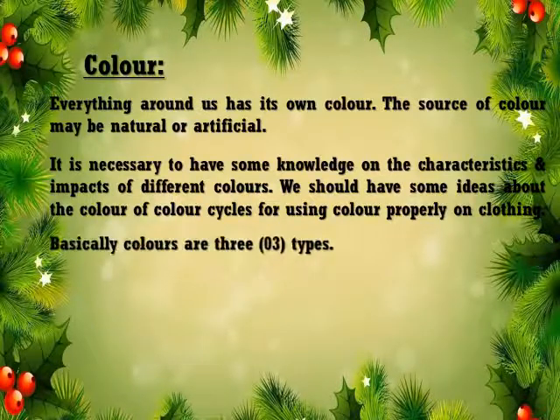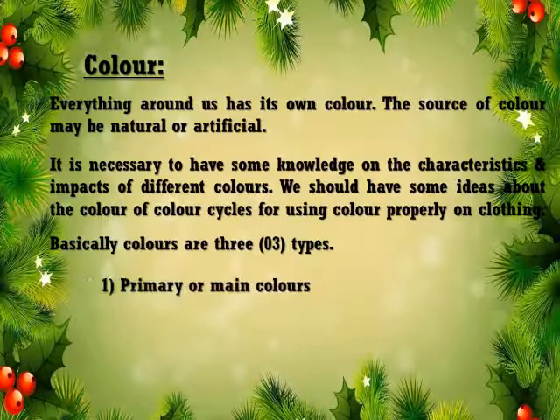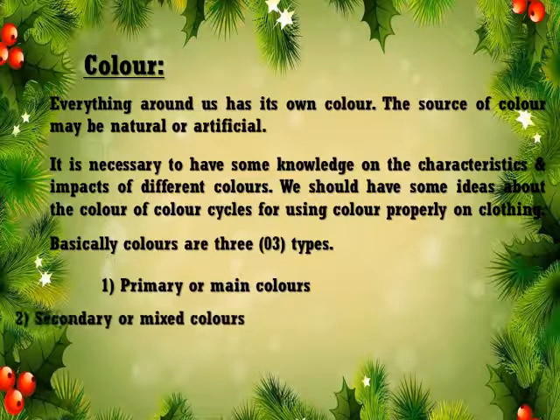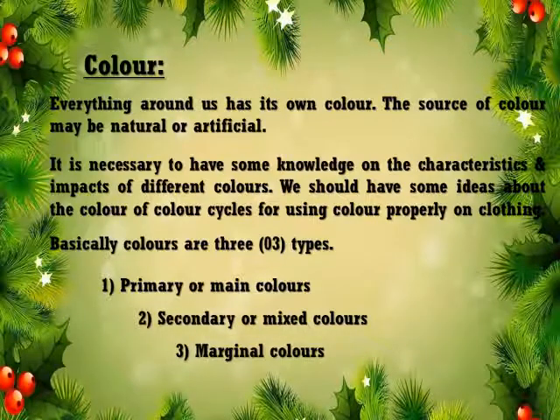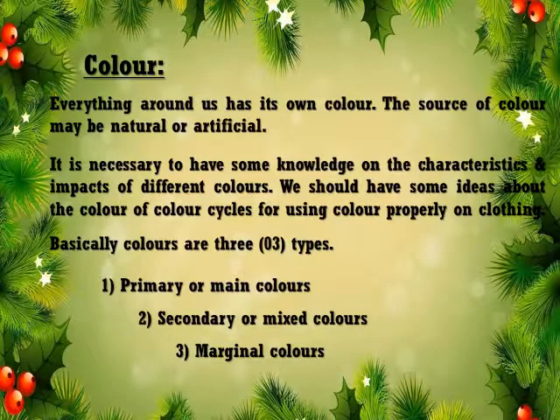Basically, color is of three types. How many types? Color is of three types. Number one, primary or main colors; two, secondary colors or mixed colors; and three, marginal colors.